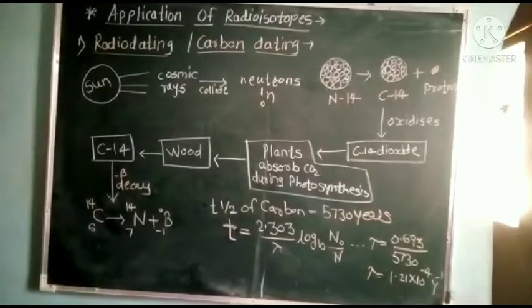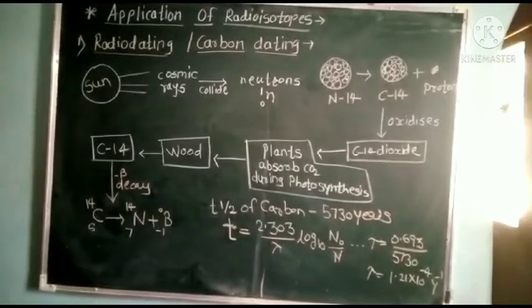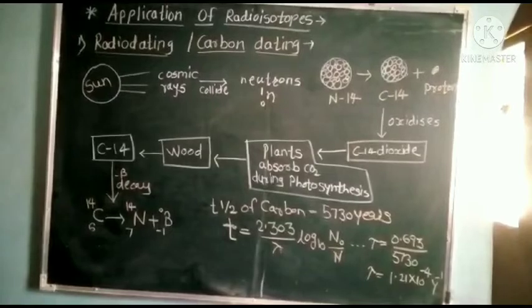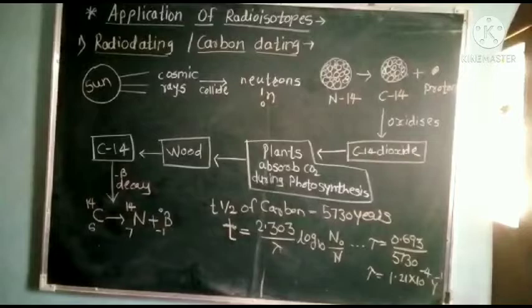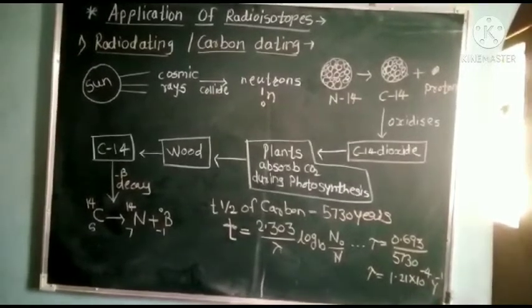From that decay constant, if we compare the given sample, N, with a fresh sample of a plant, N0, and we know both concentrations, then we can determine the age of the given plant. As plants absorb CO2 for photosynthesis and carbon-14 becomes part of them, similarly when animals or human beings eat those plants, carbon-14 is also a part of their body.